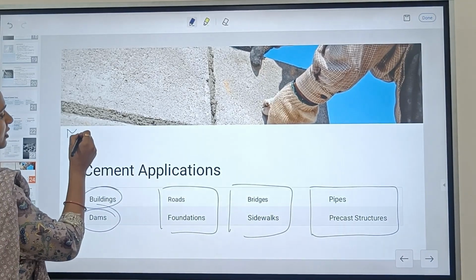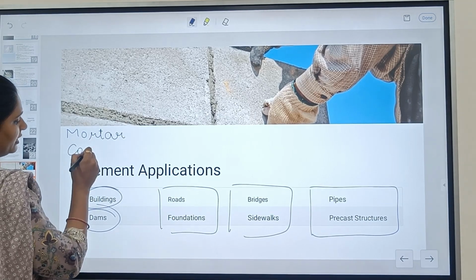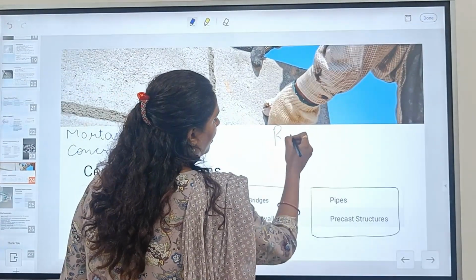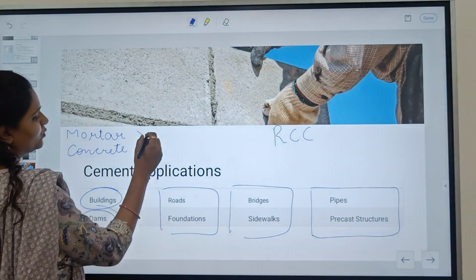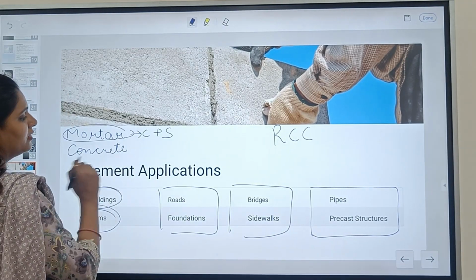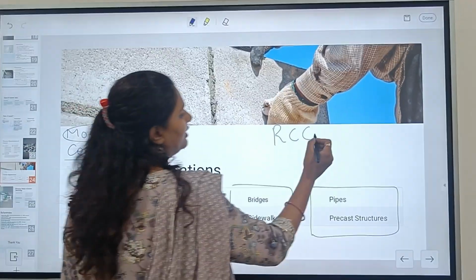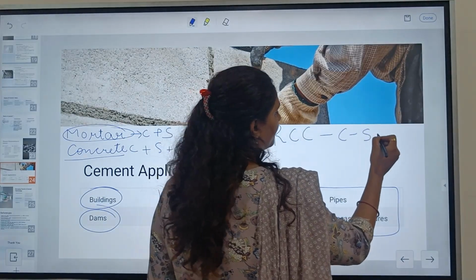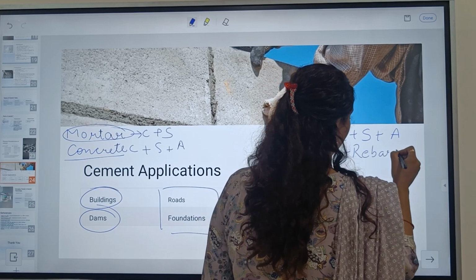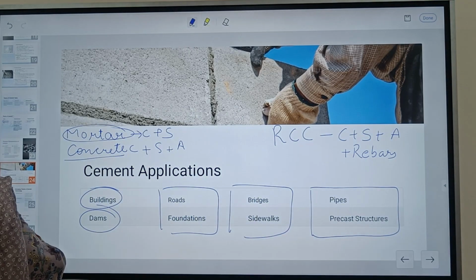As I have already talked about, we use cement in the form of mortar, concrete, and RCC. When it is with cement and sand, it is mortar. When it is with cement, sand and aggregate, it is concrete. When it is with cement, sand, aggregate and rebars, then it is termed as reinforced cement concrete.